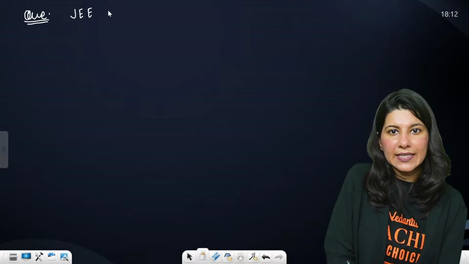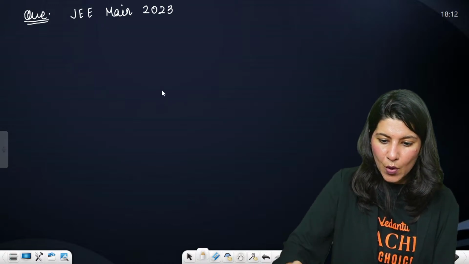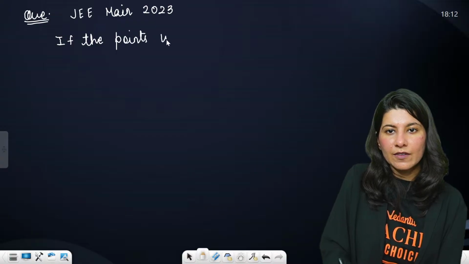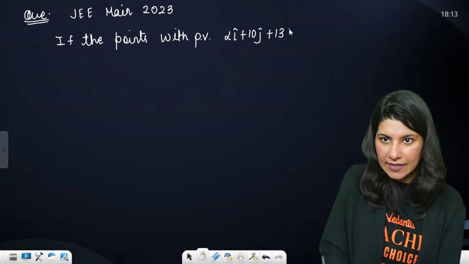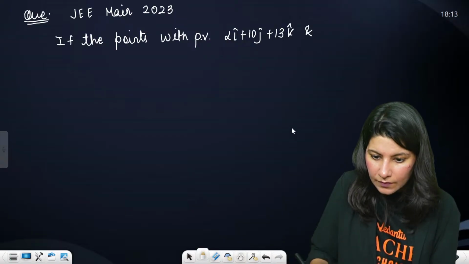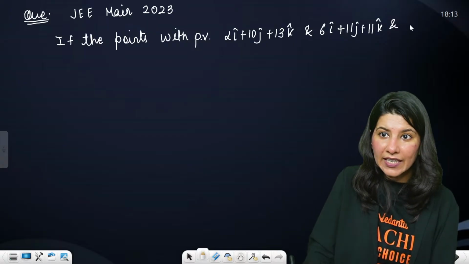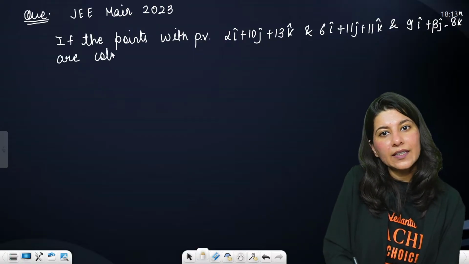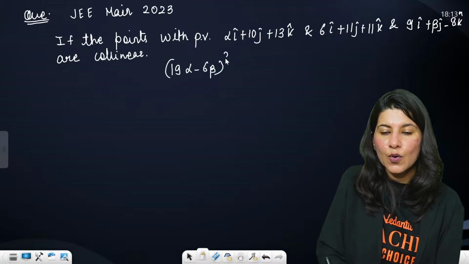This is from JEE Main 2023. The question says: if the points with position vectors alpha i cap plus 10 j cap plus 13 k cap, 6 i cap plus 11 j cap plus 11 k cap, and 9 i cap plus beta j cap minus 8 k cap are collinear, then you have to find the value of (19 alpha minus 6 beta) whole square.